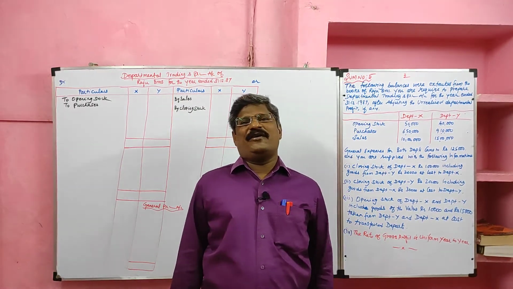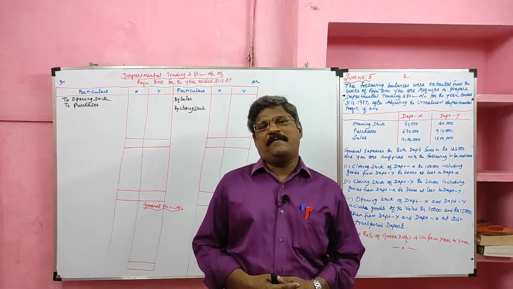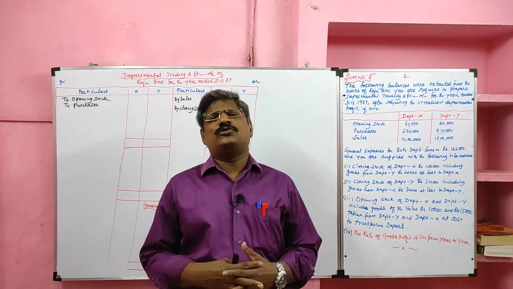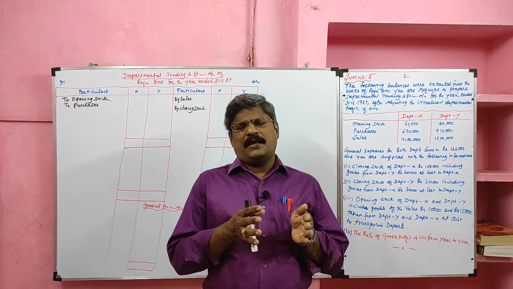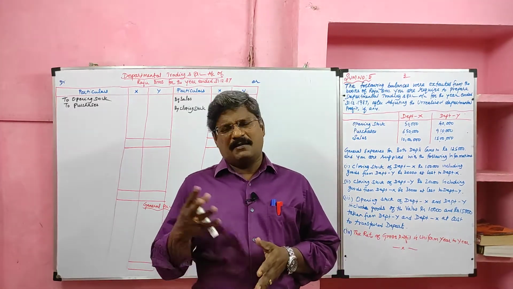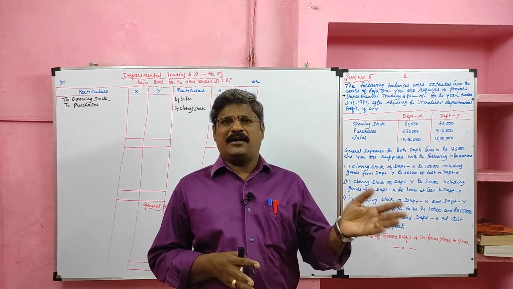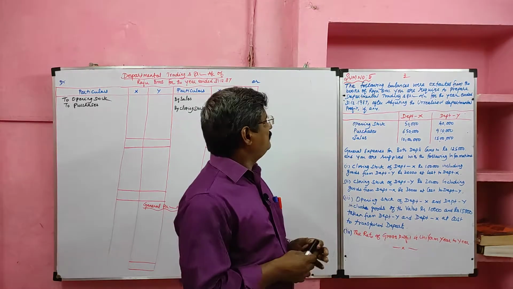Students, today we are going to solve the fifth problem in relation to departmental accounting. In this problem, there are two departments, namely Department X and Department Y. Here, Department X is getting goods from Department Y and Department Y is getting goods from Department X at the usual selling price. Look at the problem.